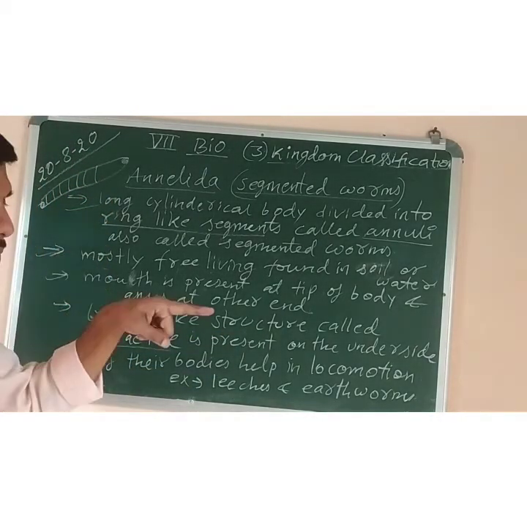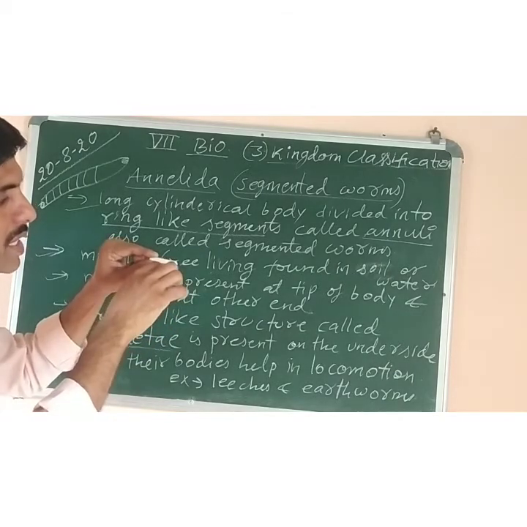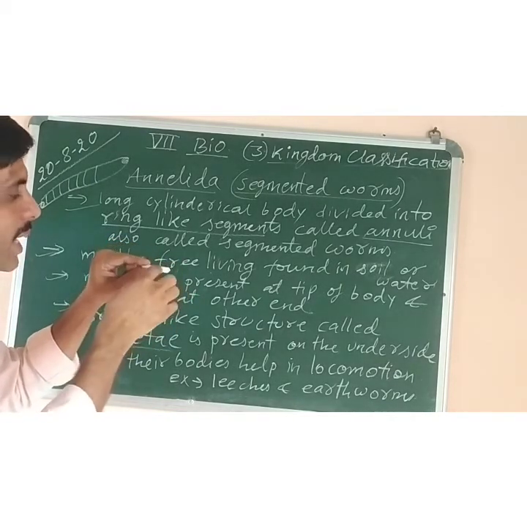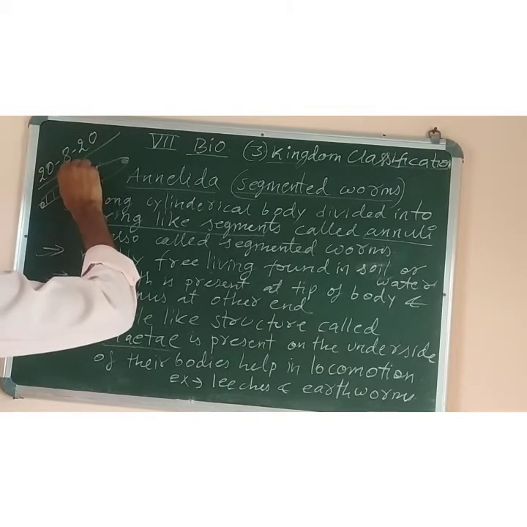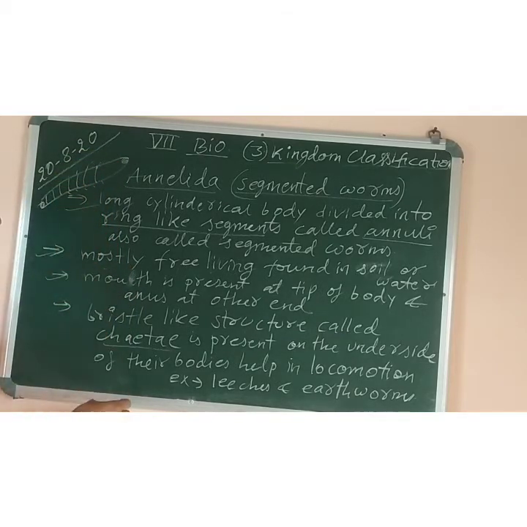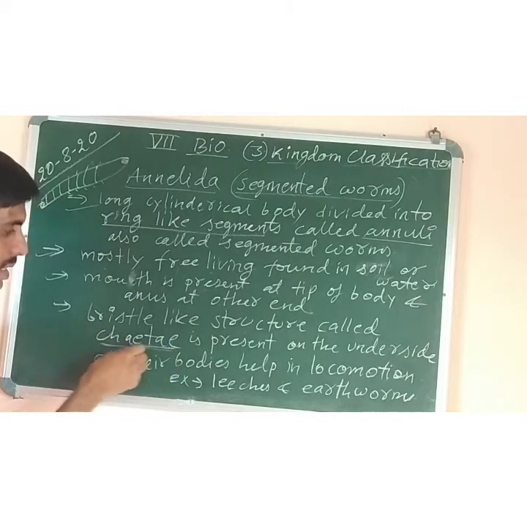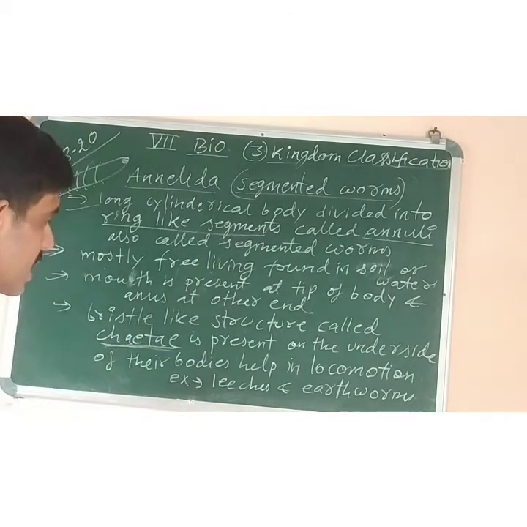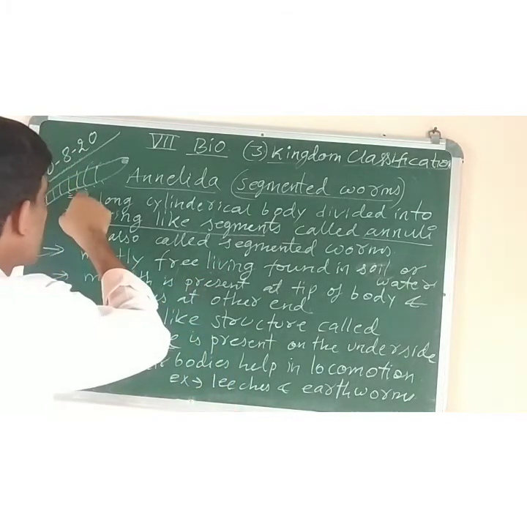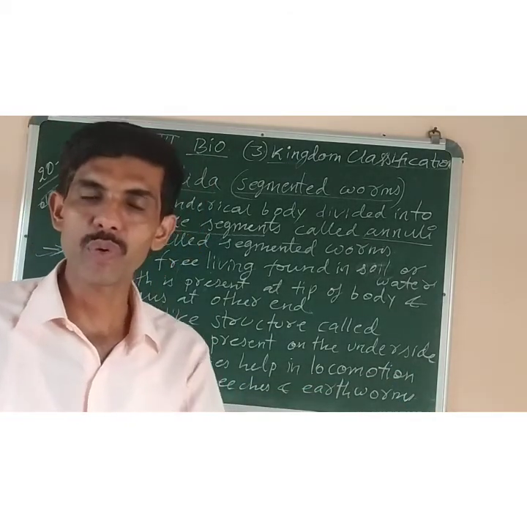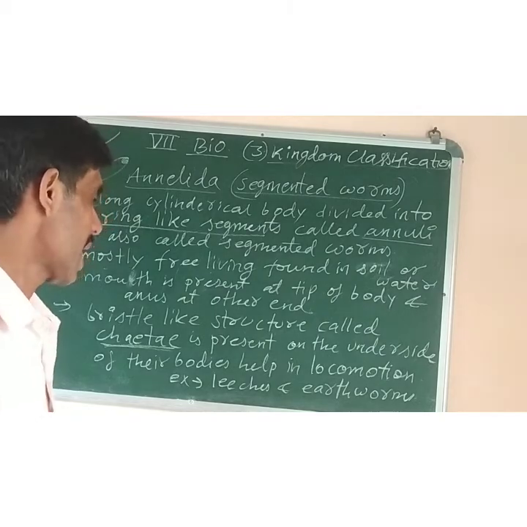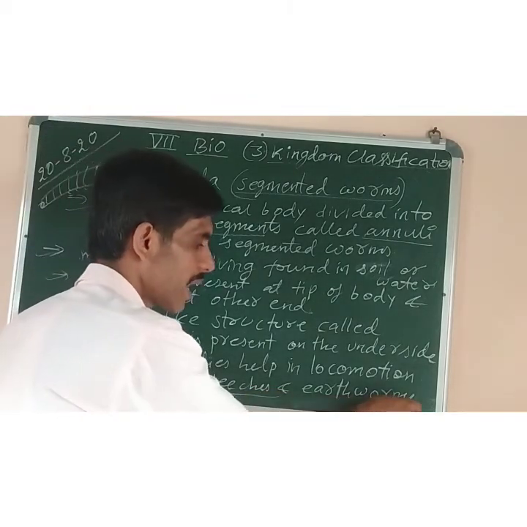Like if you take the earthworm, this is the earthworm, the lower surface, this surface is called underside. Here bristle-like structures are present on either side. These bristle-like structures are known as setae. Setae are present on the underside of their body, and they are just like their legs, which will help them to locomote, that is to move from one place to the other. And the examples are leeches and earthworms.